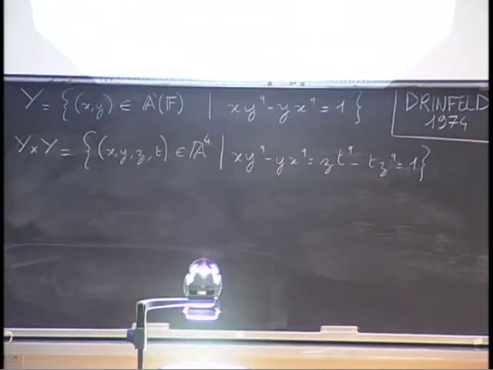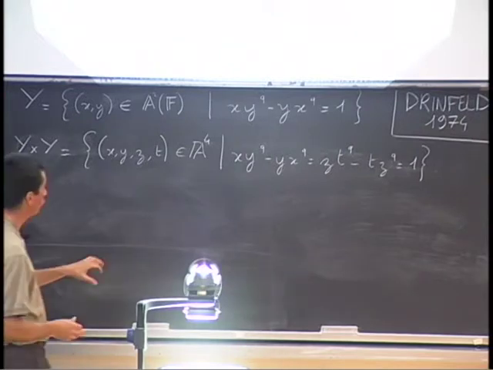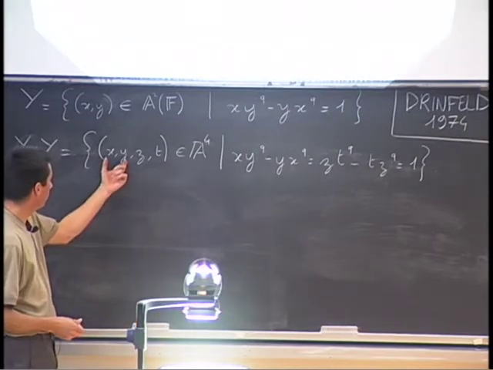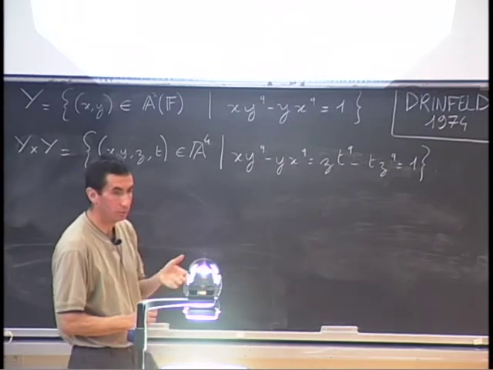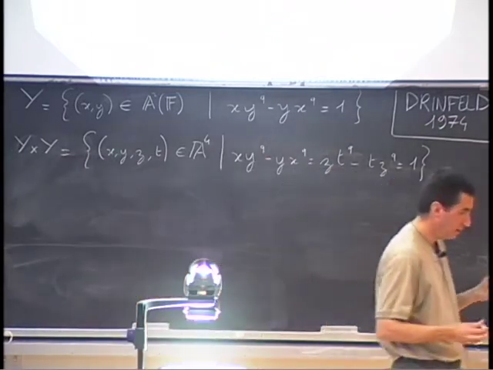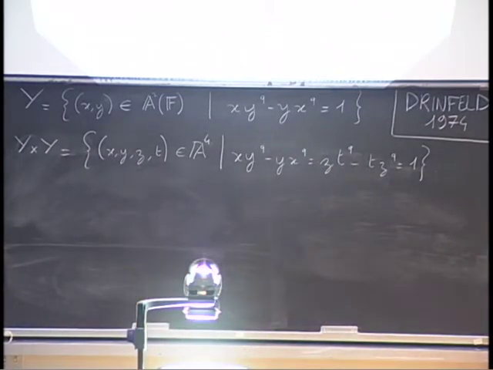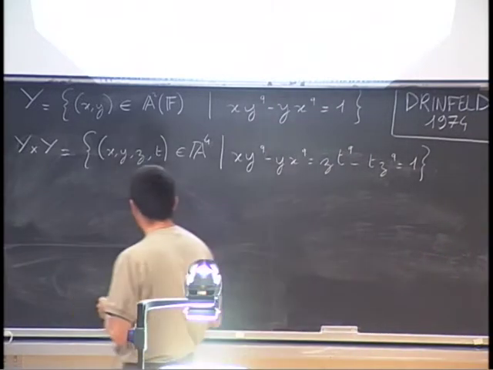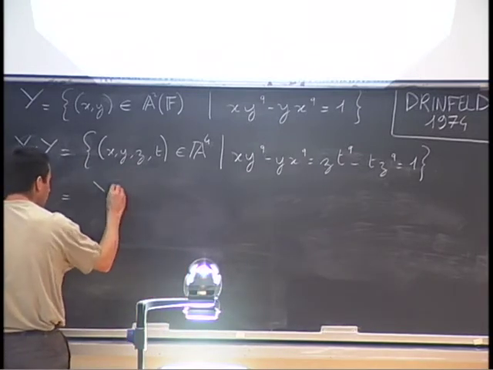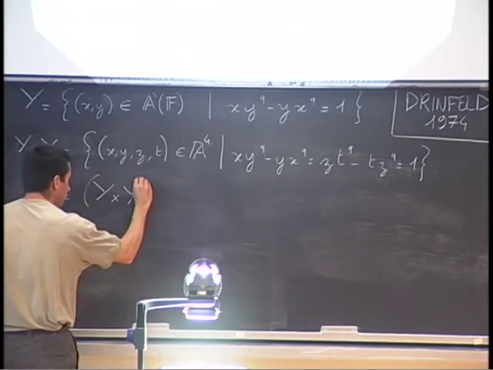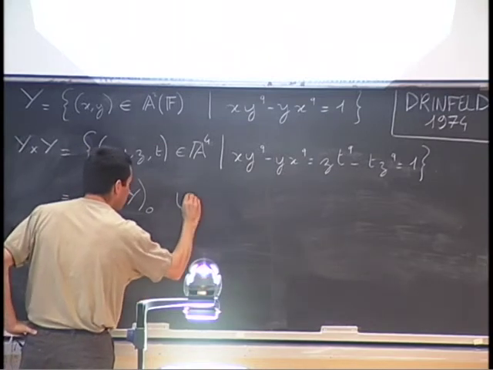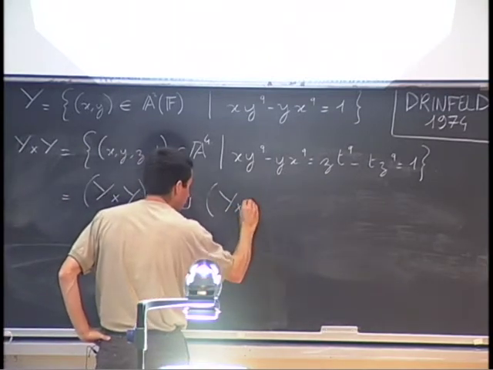In fact, this variety can be divided into two parts because when you have two elements x, y, and z, t in A2 cross A2, there is a quantity which is invariant when you use the diagonal action of an element of determinant 1. This is the determinant between x, y, and z, t. And so we can decompose this variety as a zero part and a non-zero part.